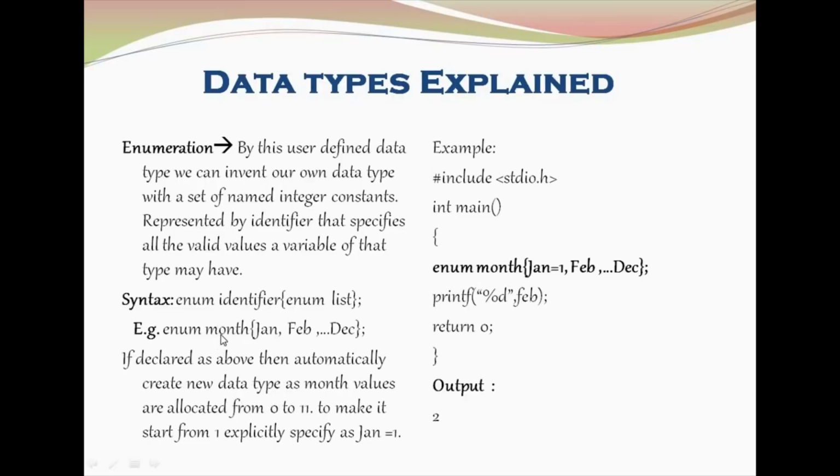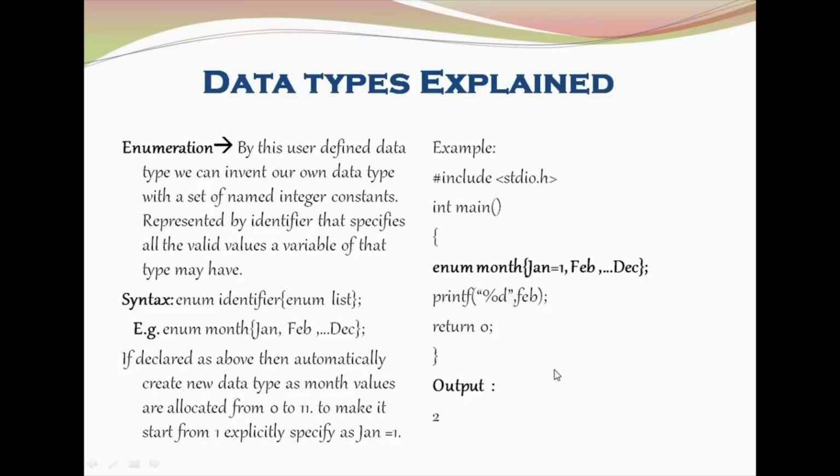So month is going to be our new data type which is being created, and the values will be allocated from January to December. That is, 0 to 11 will be allocated. It will by default start from 0. If you want to make it start from 1, you have to explicitly mention it as equal to 1. That is, Jan equal to 1, so that it will start from 1.